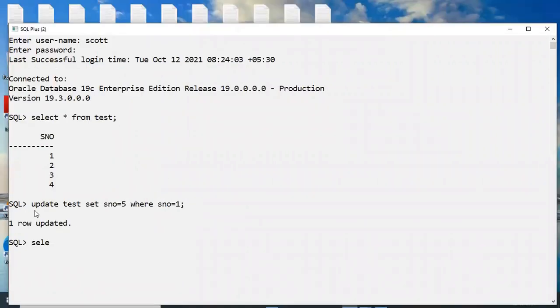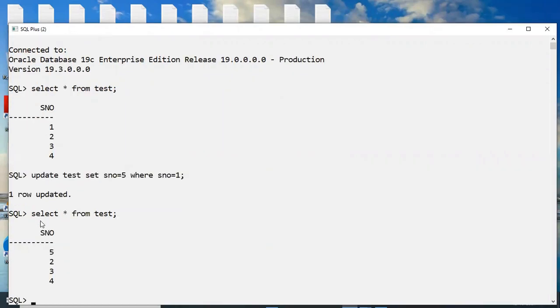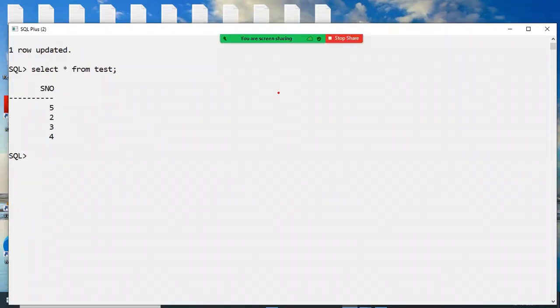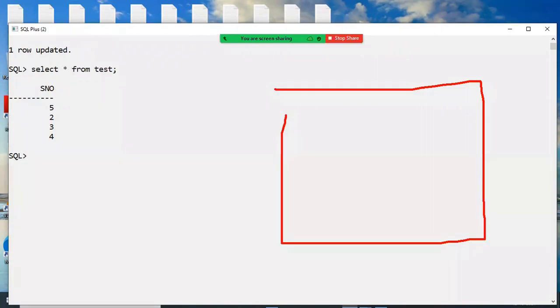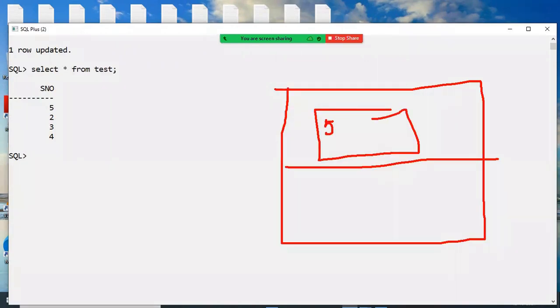Now in this memory table, select star from table. Here 5 is there or not? Yes, 5 is there. And now here, this is in memory only, in the buffer. Here 5 is the new value for the transaction, and 1 is the old value for the transaction.